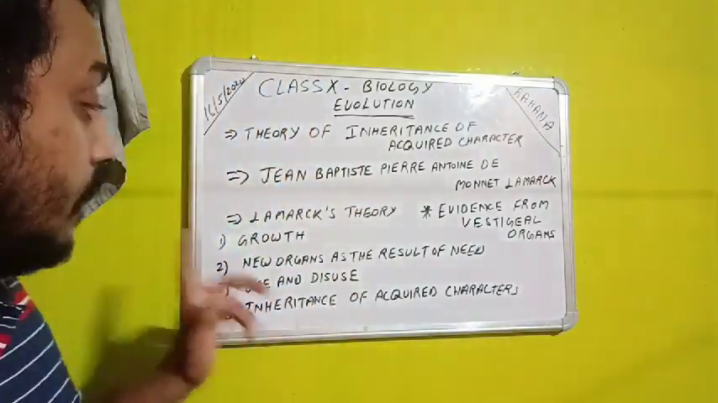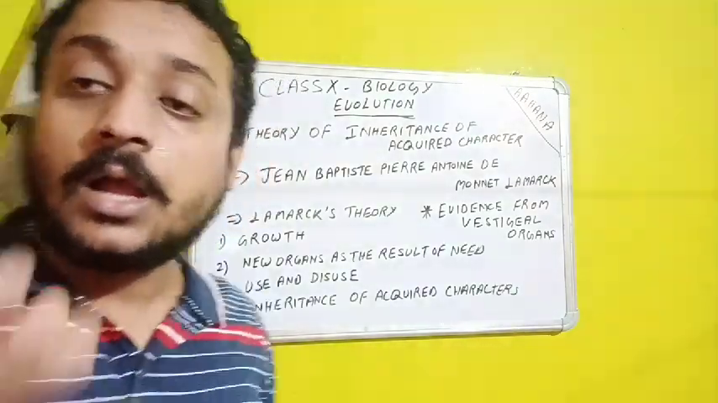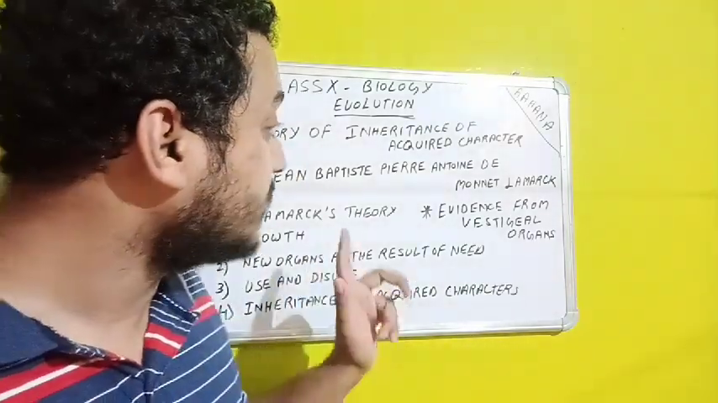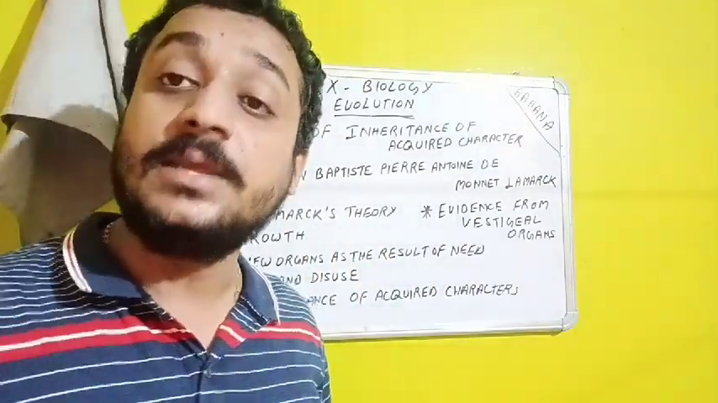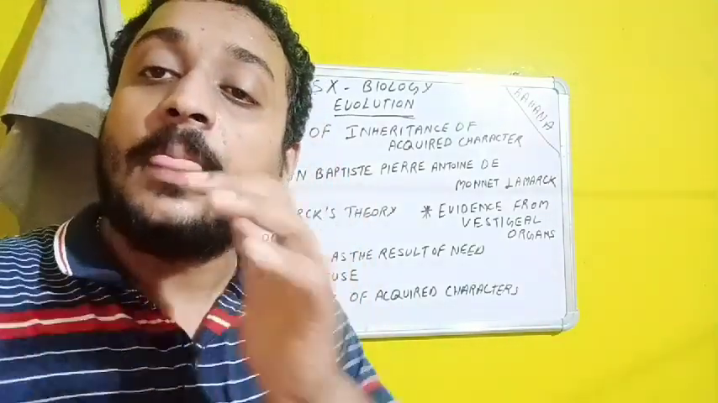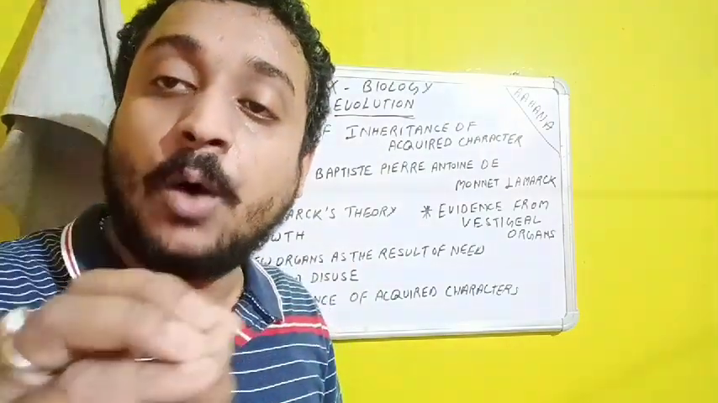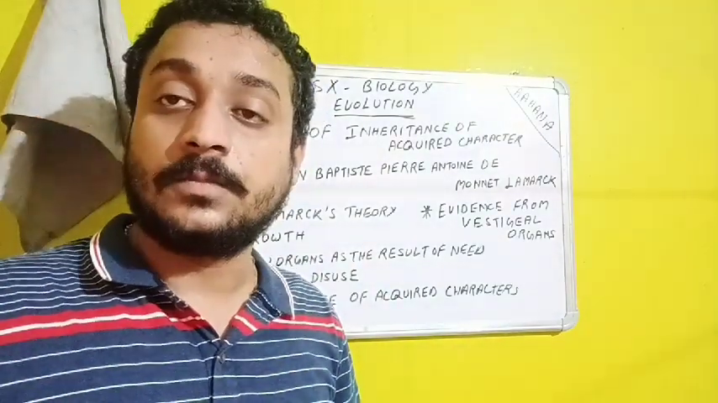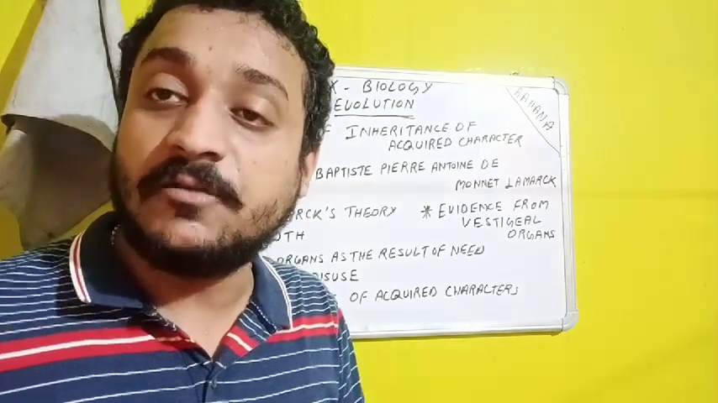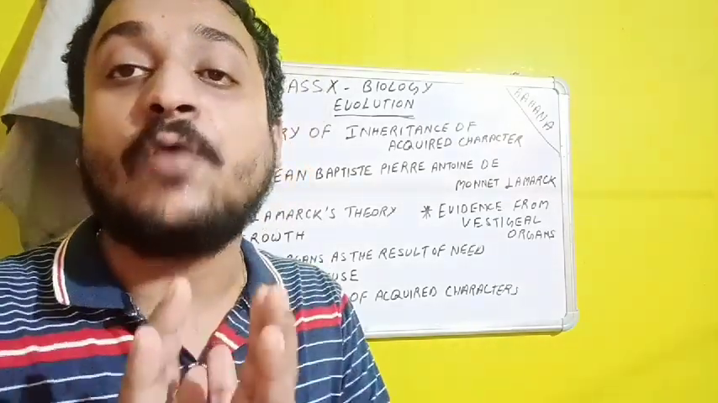Now Lamarck said new organs as the result of need, which simply means that if an organism needs any organ, then automatically in the course of time, that organ will form in the organism's body. For example, at a certain point of time human needs a liver, then the liver came. Why? Because it's a part of evolution.